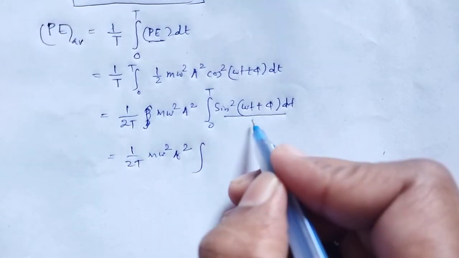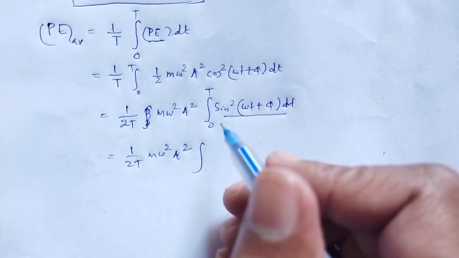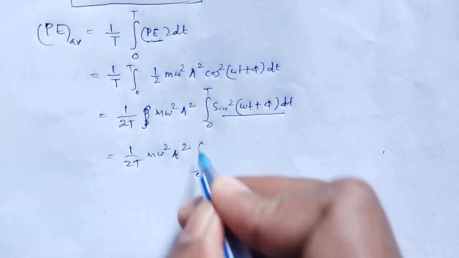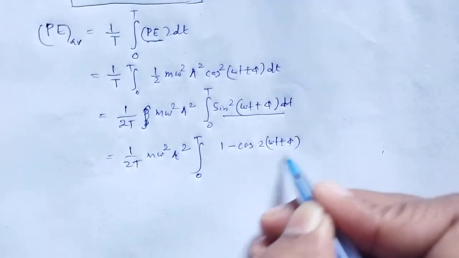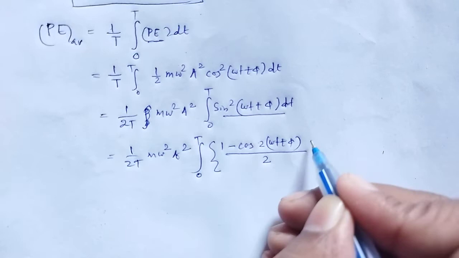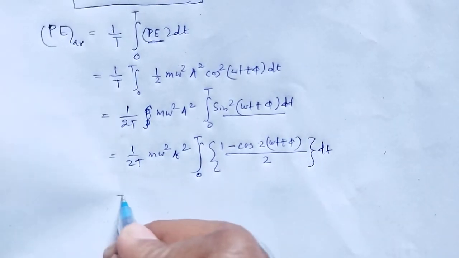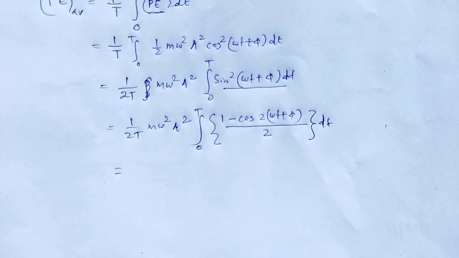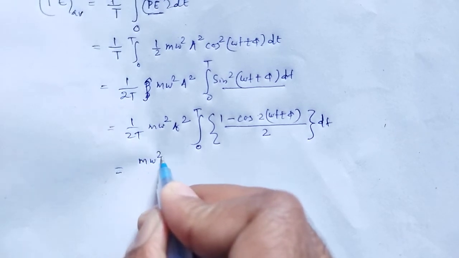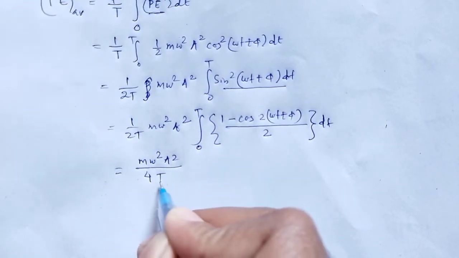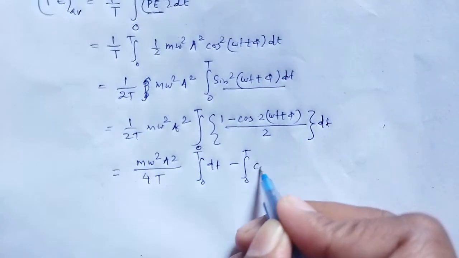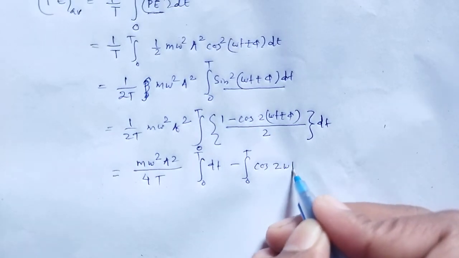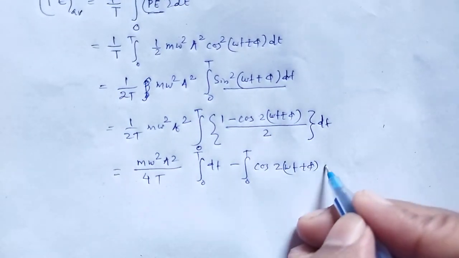Here sin square theta is 1 minus cos 2 theta divided by 2. Therefore, from 0 to t, 1 minus cos 2 omega t plus phi divided by 2 dt, that is m omega square a square divided by 4t integration from 0 to t dt minus integration from 0 to t cos 2 omega t plus phi dt.